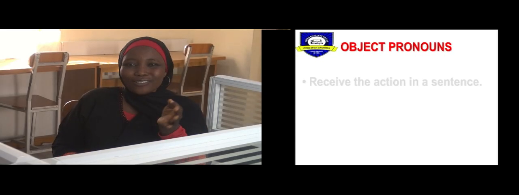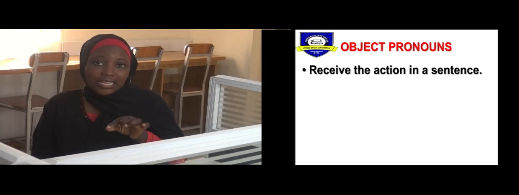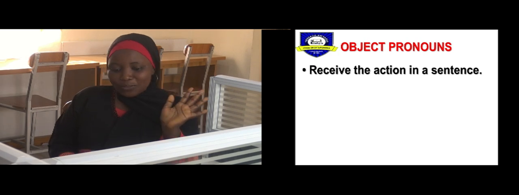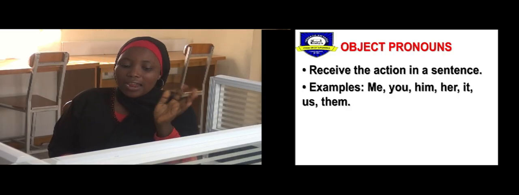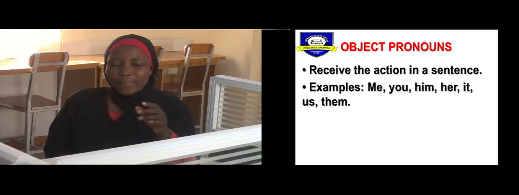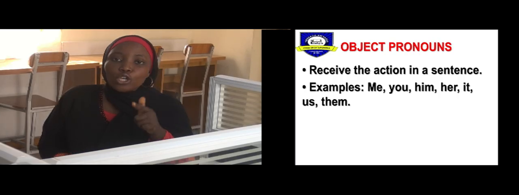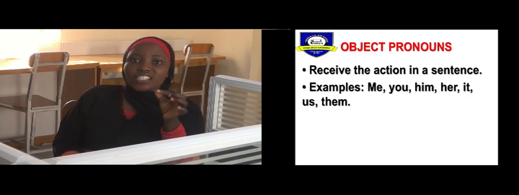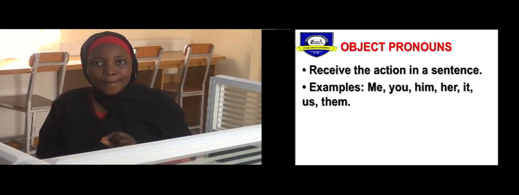And what do we say object pronouns are? Object pronouns are pronouns that receive the action, right? Anything that receives an action in a sentence is referred to as an object pronoun. Now, examples of these object pronouns, we have me, you, him, her, it, us, them. Remember, the subject pronoun of me is I. For you is you. For him, it's he. For her, it's she. For it is still it. For us is we, and for them is they.